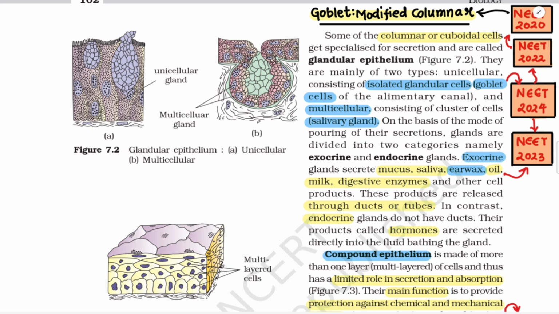On the basis of the mode of pouring of their secretions, glands are divided into two main categories, namely exocrine and endocrine glands. Exocrine glands secrete mucus, saliva, earwax, oil, milk, digestive enzymes, and other cell products. These products are released through ducts or tubes. In contrast, endocrine glands do not have ducts. Their products, called hormones, are secreted directly into the fluid bathing the gland.